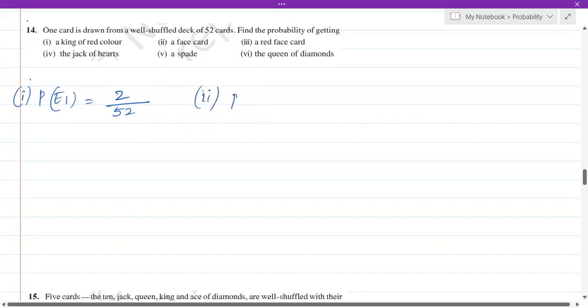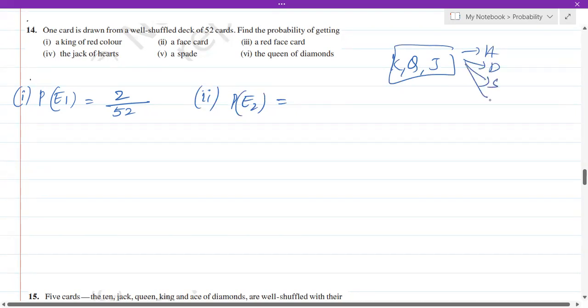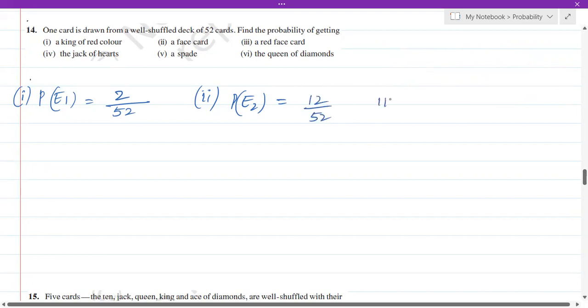Coming to the next question. A face card. As I told you, king, queen, and jack are known as the face cards. So in hearts, you have 3. In diamonds, you have 3 face cards. In spades, we have 3 face cards. And in clubs, we have got 3 face cards. So totally how many face cards? 3 from this, 3 from this, 3 from this, 3 from this. Totally it will be 12, isn't it? So there are 12 face cards out of how much? Out of 52, isn't it?